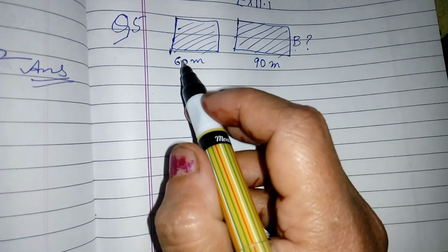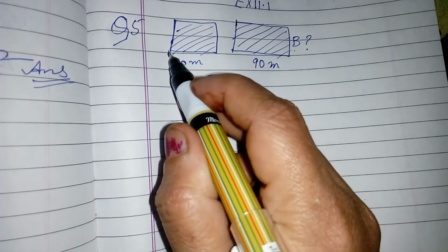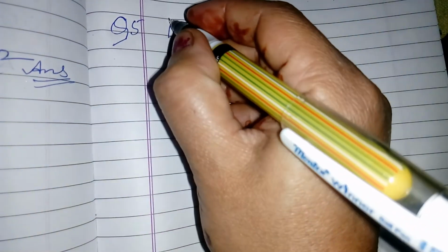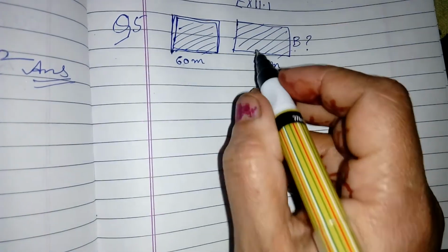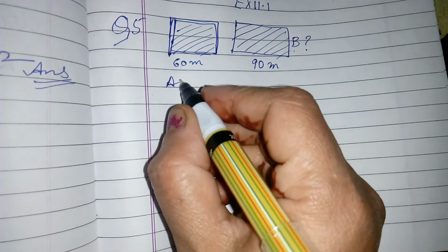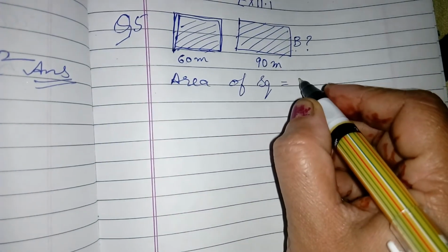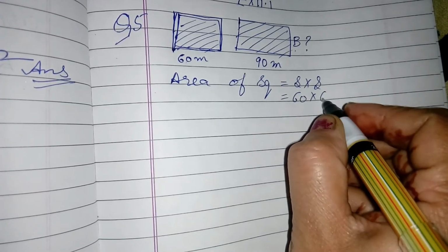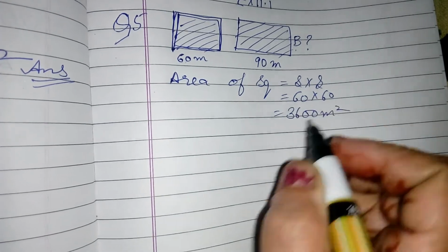Now you know, the area of the square we can find because we know the side, and sides of a square are equal. We don't know the breadth, so we can't find the area of the rectangle. Now area of square is equal to side into side, that is 60 into 60, 6 6s are 36, and 3600 meter square.